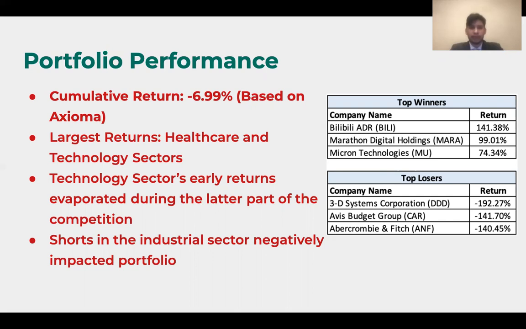In the chart to the right, you can see our top performers. Bilibili, a Chinese video sharing company, would go on to produce the largest individual impact on our portfolio, with a contribution of around 1.5% and a return of 141.38% throughout the competition. Also, 3D Systems, a manufacturer of 3D printers and scanners, would end up being our largest loser. They contributed roughly a 1% negative return to our portfolio and returned a negative 192.27%. I will now pass you on to Matt to tell you about our portfolio attributions.